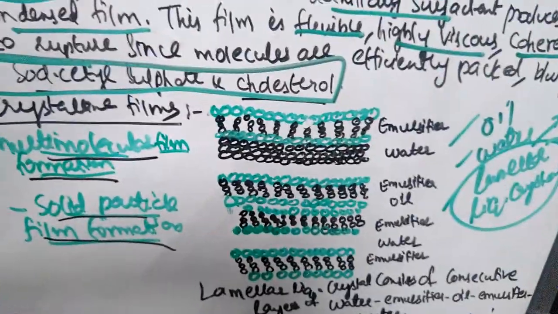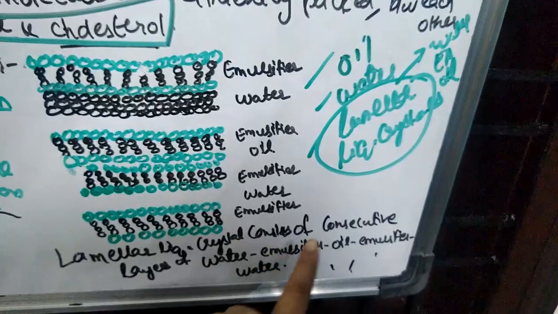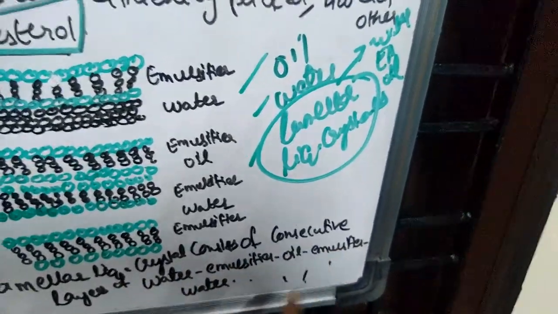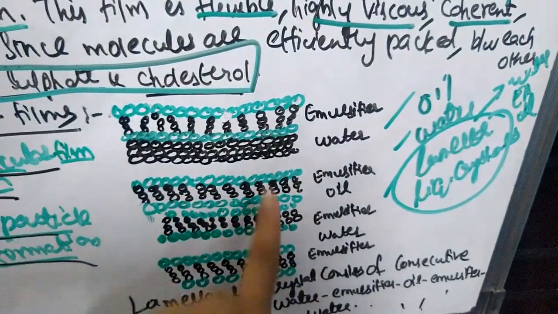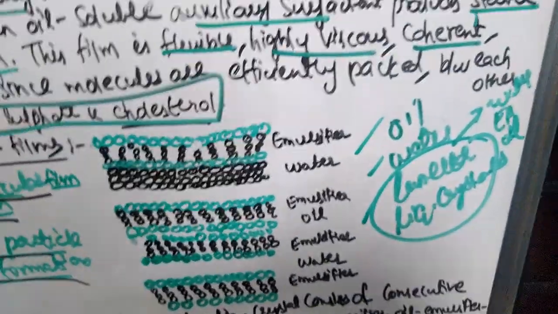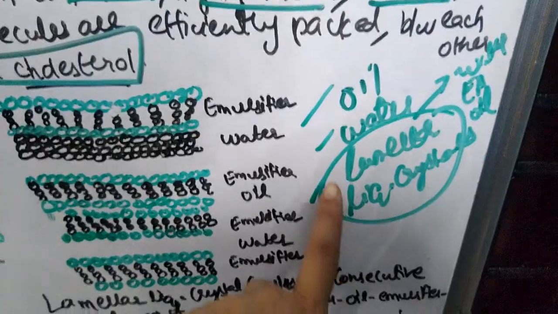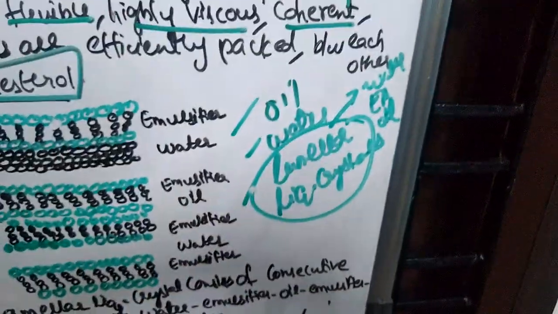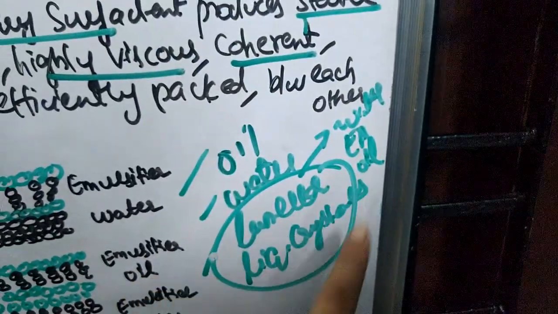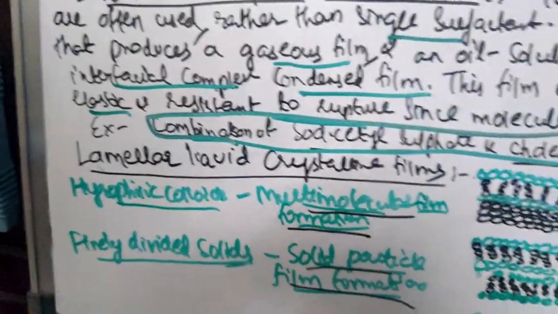Once you have a look at this lamellar liquid crystal, it consists of consecutive layers of water, emulsifier, oil, then emulsifier, water. So according to this, emulsion is considered as a three-component system consisting of oil, water and lamellar liquid crystal. And a lamellar liquid crystal is a consecutive layer which contains water, emulsifying agent, oil, water, emulsifying agent, oil. So this is lamellar liquid crystalline films.